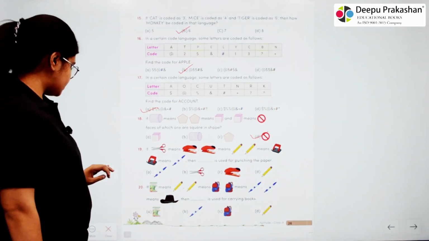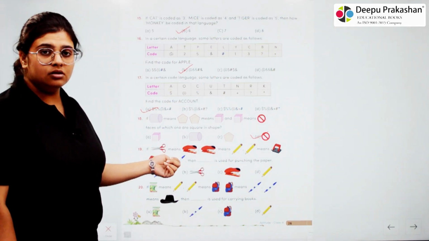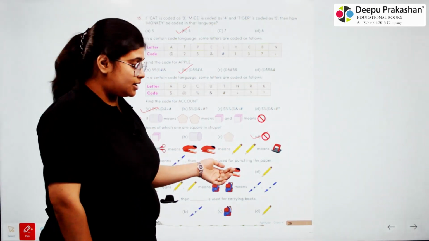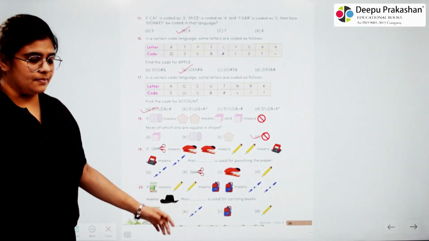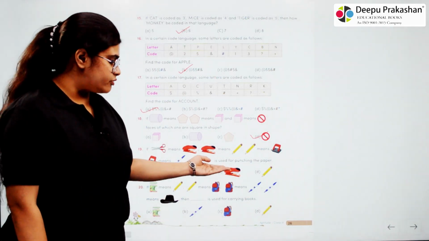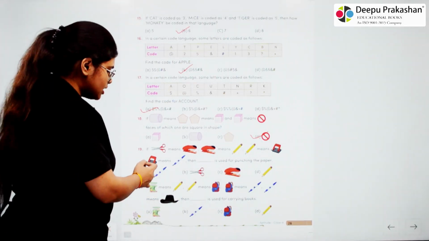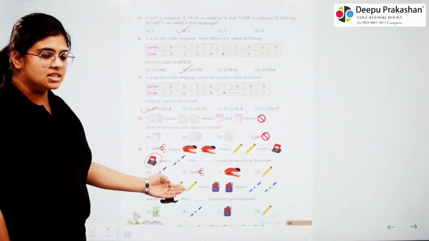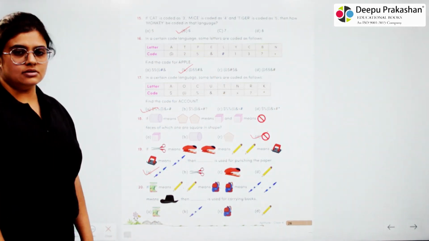19. If scissor means stapler, stapler means pencil, pencil means puncher and puncher means pen, then dash is used for punching the paper. So for punching the paper we use puncher and it means as pen. So here pen will be the answer.